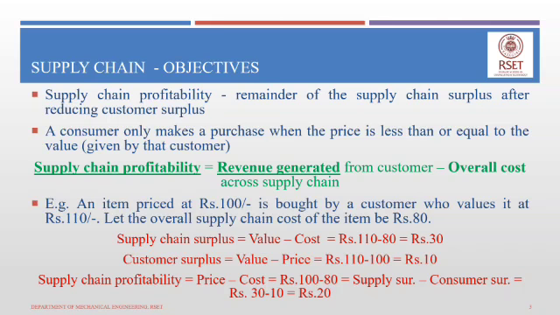The basic objective of supply chains is primarily to maximize the overall value, and that value can be indicated by two terms, supply chain profitability or supply chain surplus. The better the value generated by the supply chain, the higher will be the values of supply chain profitability or supply chain surplus. So these two terms are indicative of the success of a supply chain.